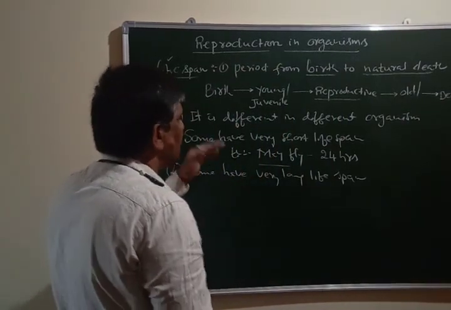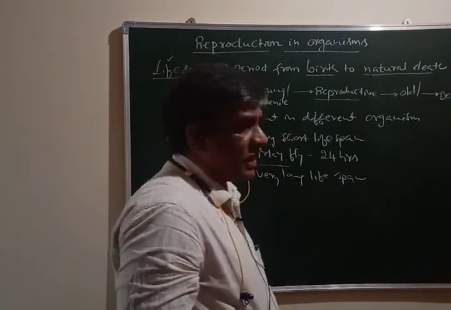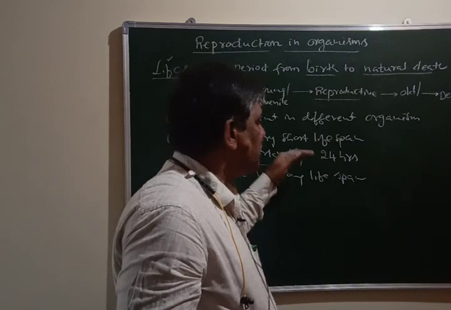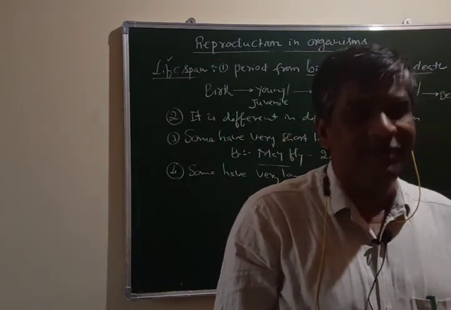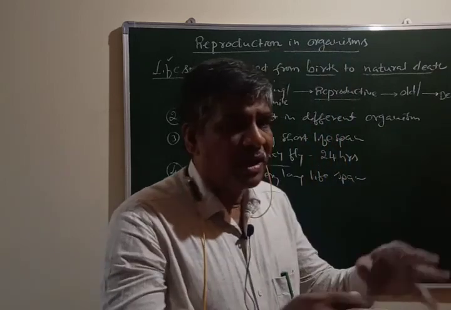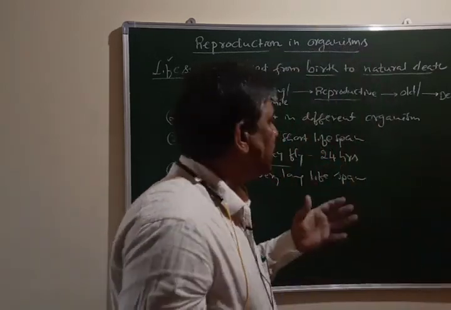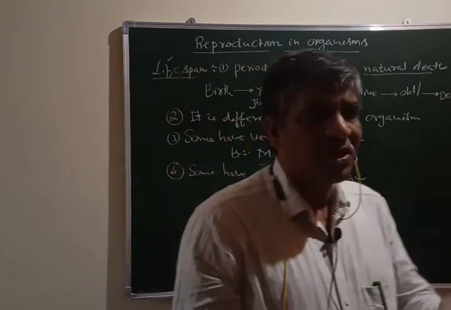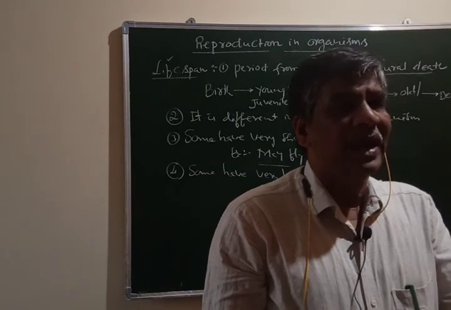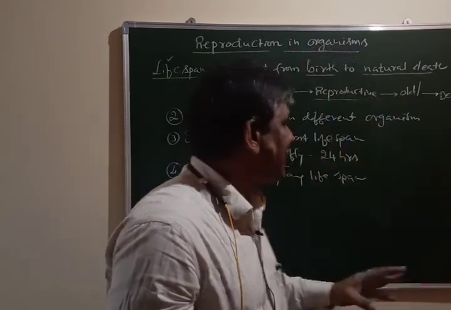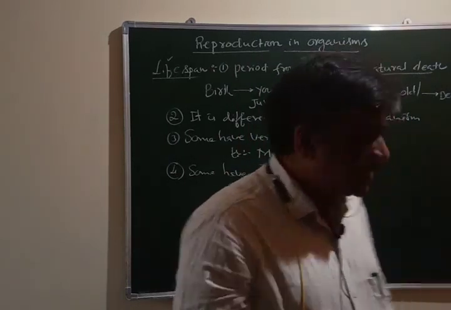So lifespan is different in different organisms, for which in your NCERT textbook they have quoted certain examples of individuals with different lifespans. You should know the organisms and their lifespan, which is given exactly in the textbook and which is very important from the point of view of competitive examinations.